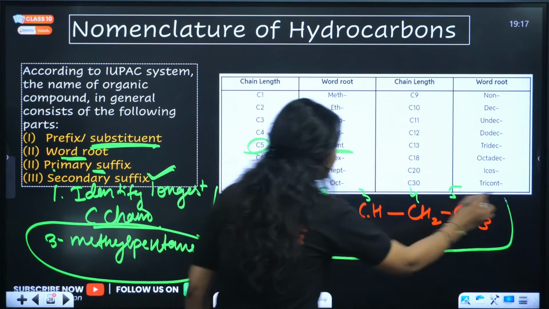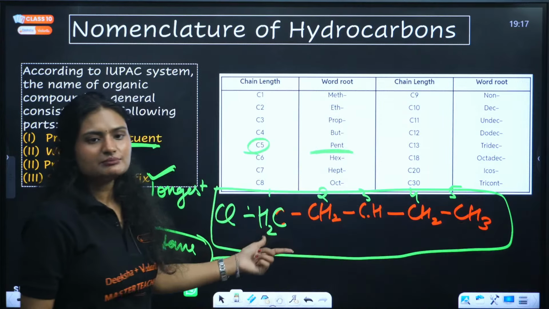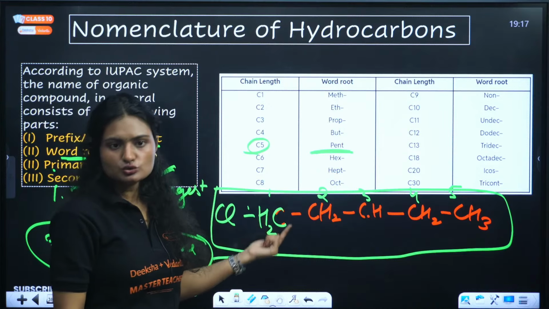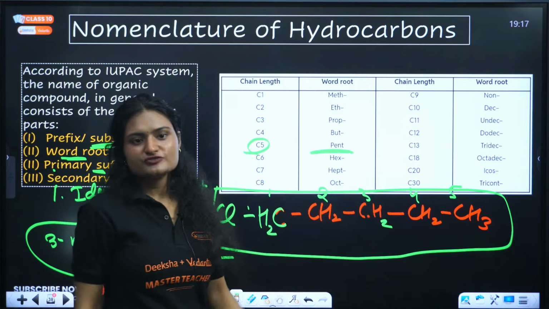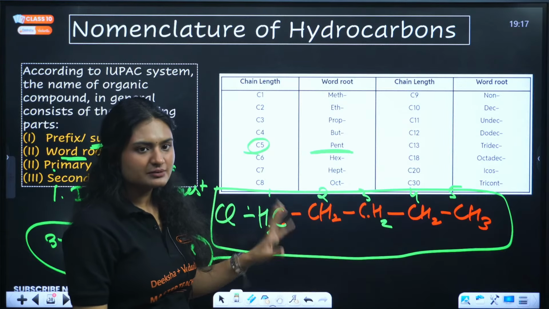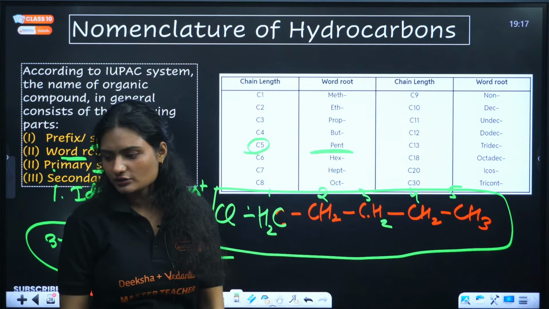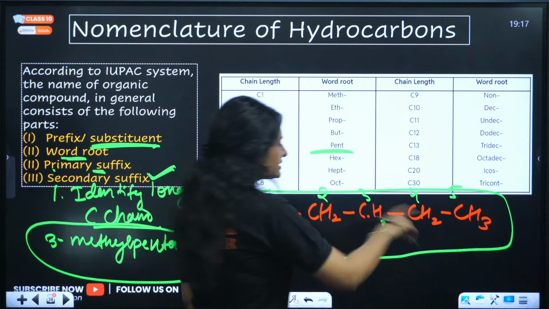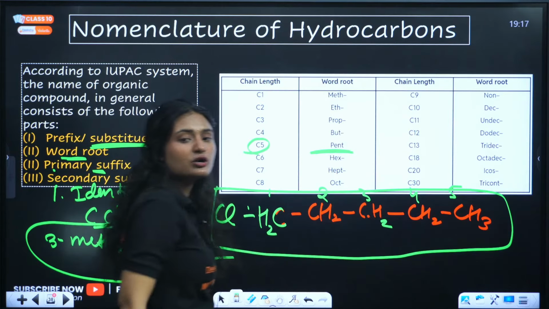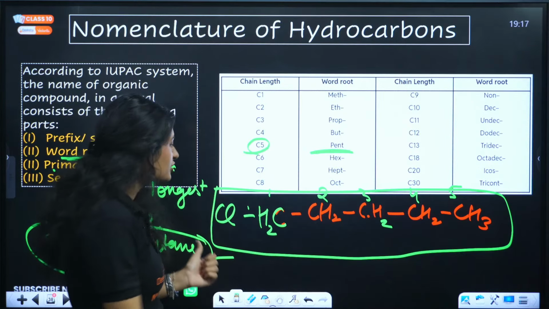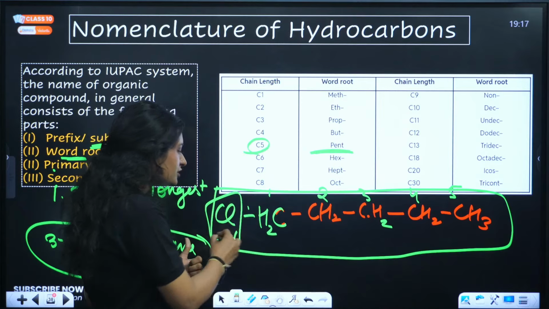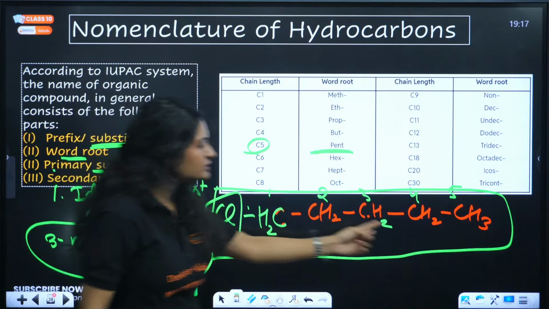If I want to name this compound, Cl, CH2, CH2, CH2, CH2, CH3. Firstly, I'll identify the longest carbon chain. This one is the longest, it has 5 carbons. This is my longest carbon chain. Then I'll start numbering from the functional group. This is my functional group. 1, 2, 3, 4, 5.